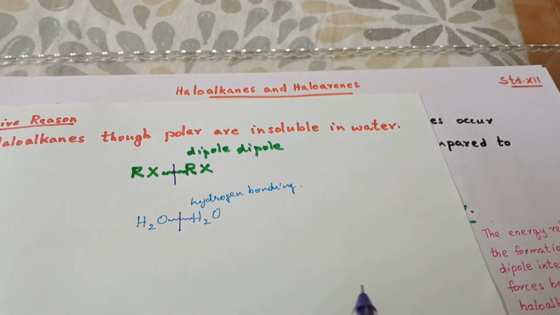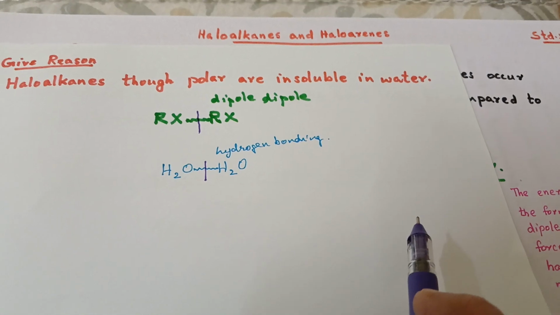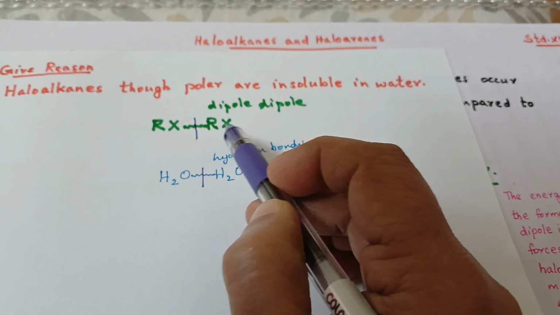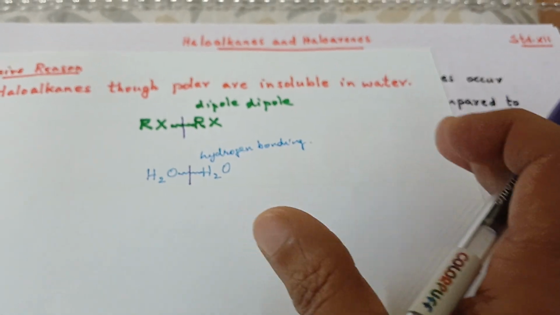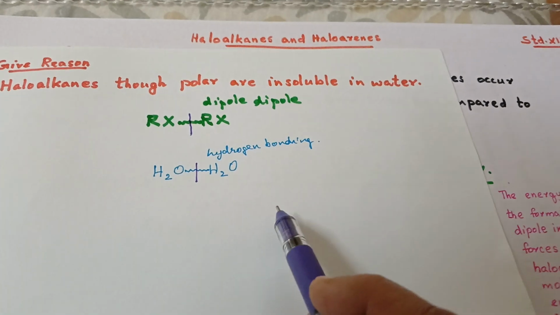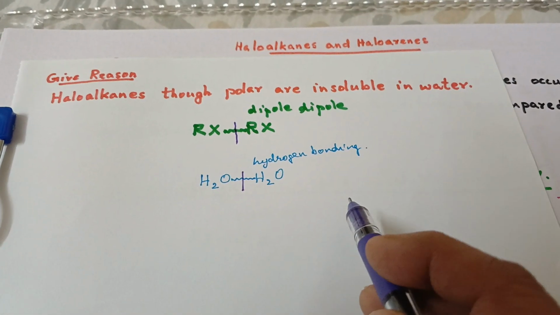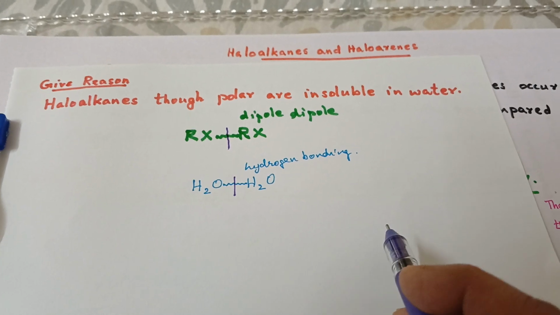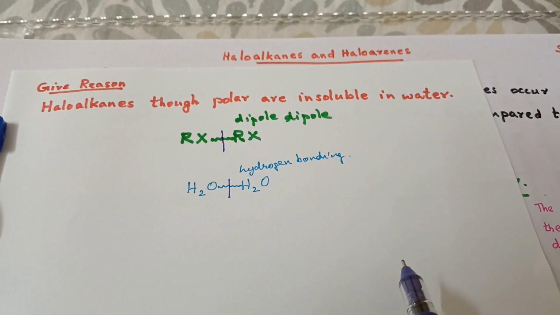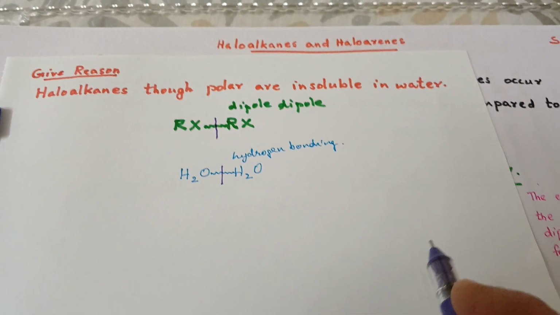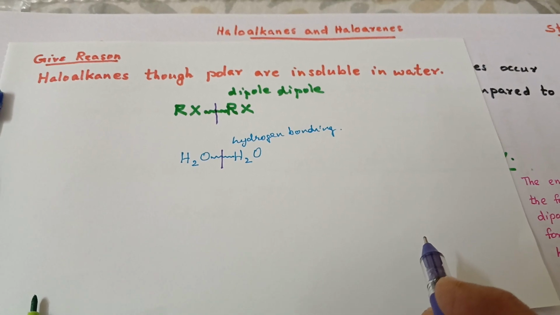That energy should come from somewhere, because these haloalkane molecules have to be separate in order to form dipole-dipole intermolecular forces between haloalkanes and water molecules.